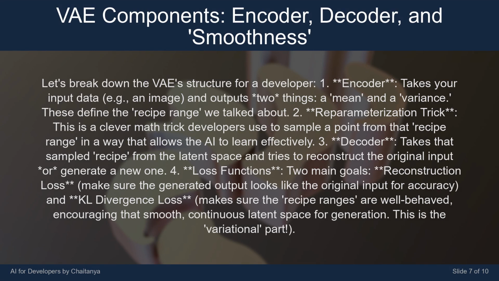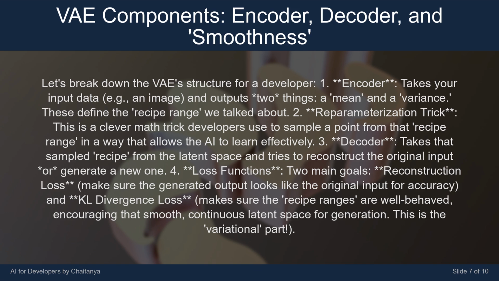Let's break down the VAE structure for a developer. 1. Encoder takes your input data, e.g., an image, and outputs two things, a mean and a variance. These define the recipe range we talked about. 2. Reparameterization trick. This is a clever math trick developers use to sample a point from that recipe range in a way that allows the AI to learn effectively. 3. Decoder takes that sampled recipe from the latent space and tries to reconstruct the original input or generate a new one.